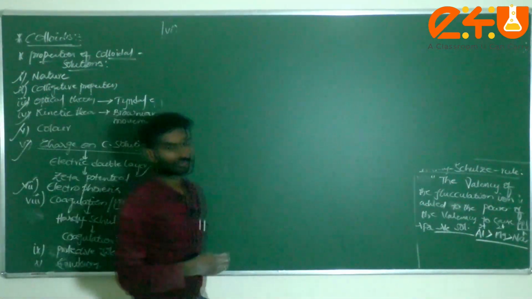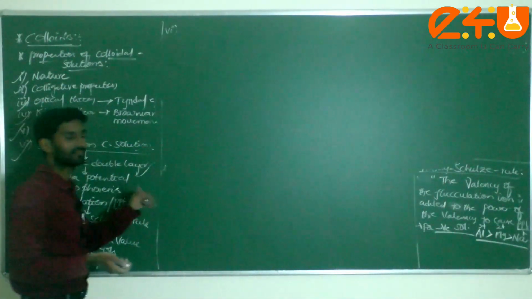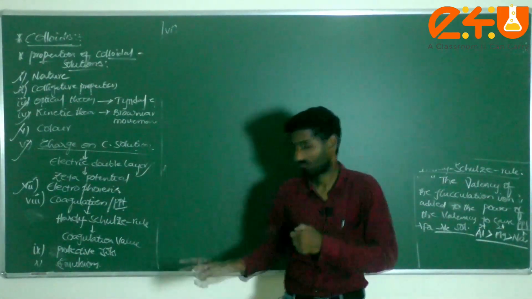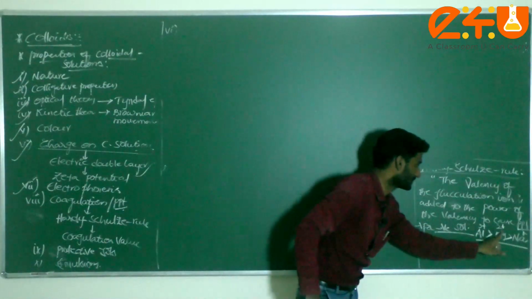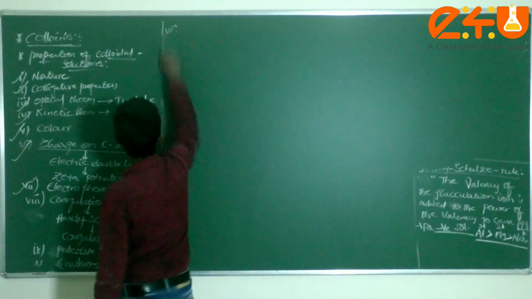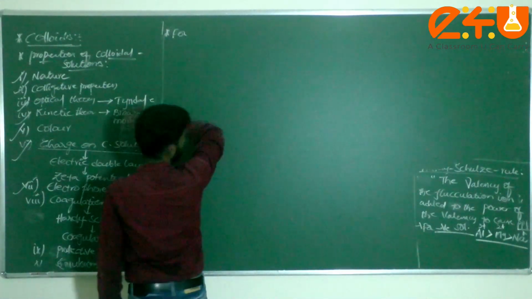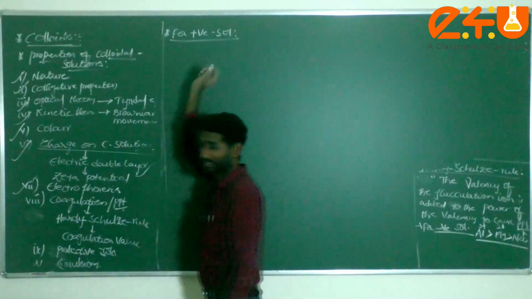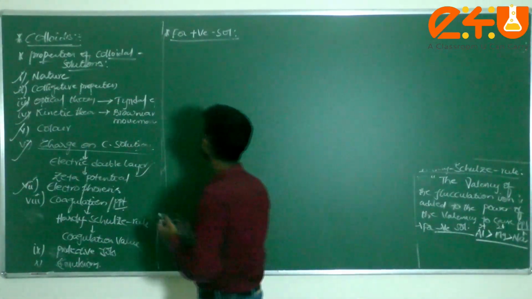Okay, dear students, the Hardy-Schulze rule: the greater the valency of the flocculating ion, the more power it has to cause precipitation. For negative sol I wrote Al3+, Mg2+ and Na+. But in case of positive sol, it will be attracted towards negatively charged ions.